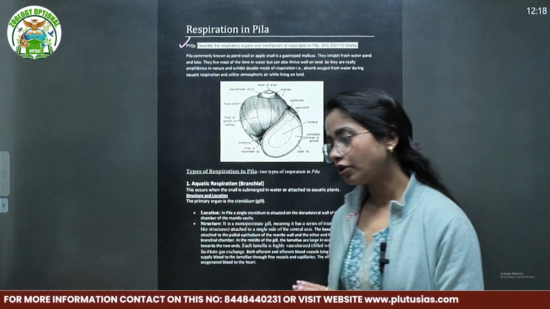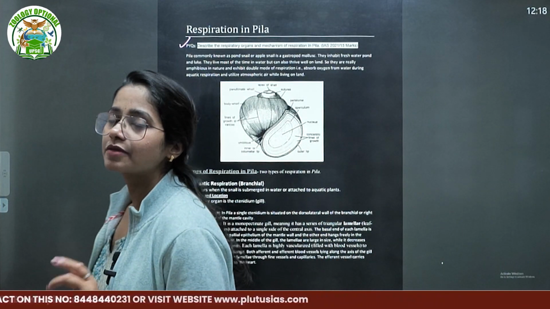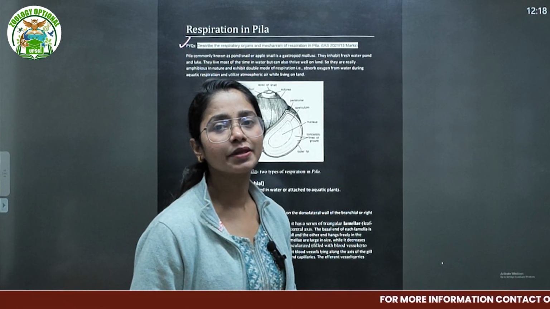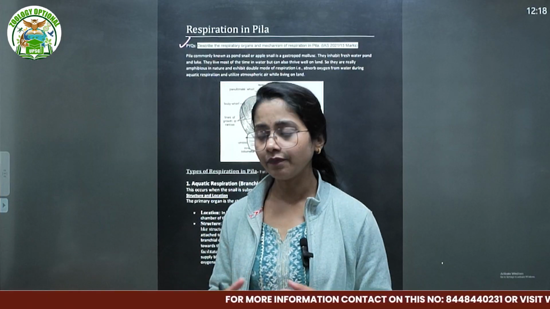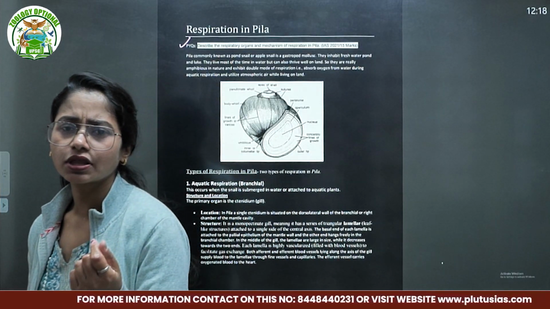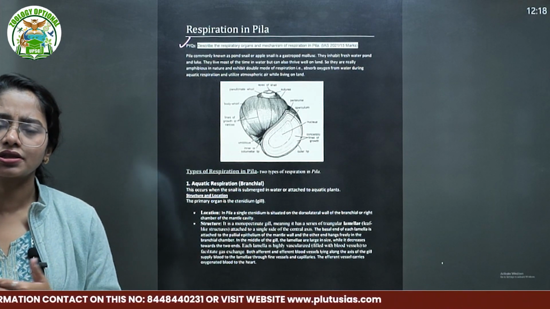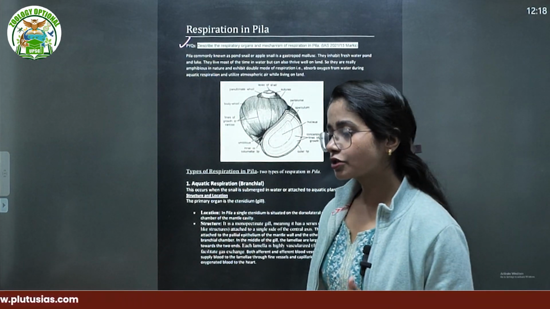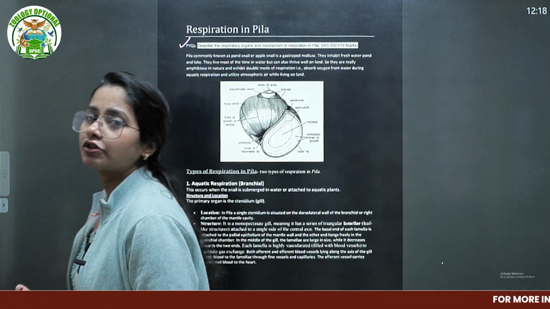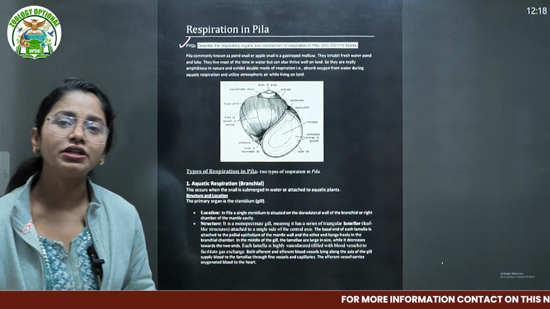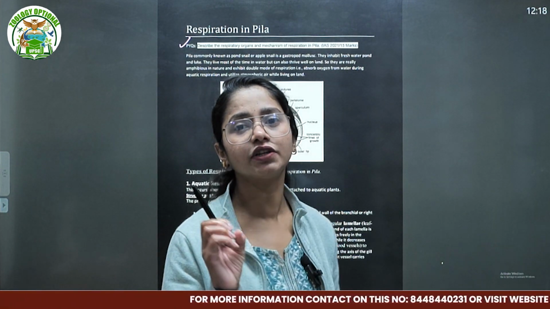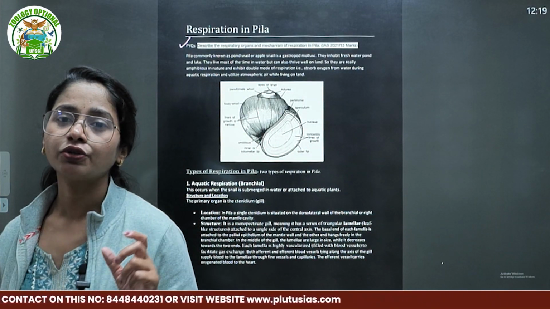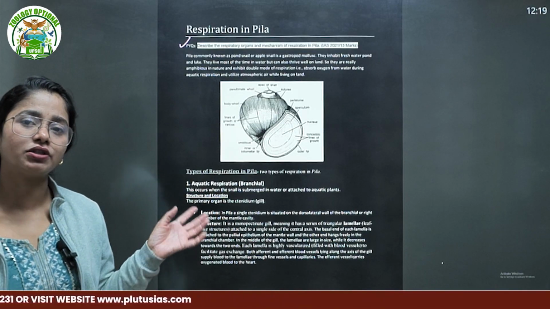Overall, molluscan respiration is mainly by three methods. The first is the integumentary method, through the simple skin. Through that very fleshy and smooth skin, direct exchange of gases takes place between the environment and the inside of the body. The second is branchial, or the ctenidium. When we talk about torsion or detorsion, we talk about the position of the ctenidium. Ctenidium is the true gill in Mollusca, and it also shifts from the posterior to the anterior side.